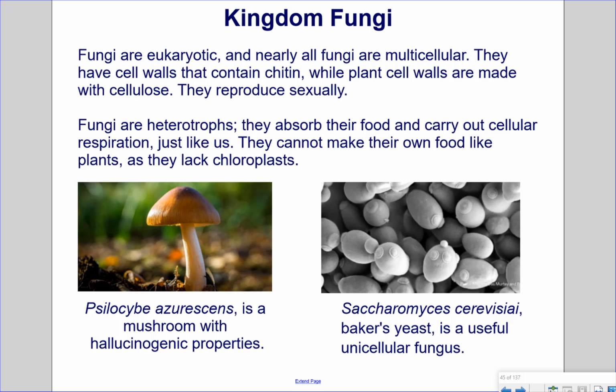Kingdom Fungi. Fungi are eukaryotic, and nearly all fungi are multicellular. They have cell walls that contain chitin, while plant cell walls are made with cellulose. They reproduce sexually. Fungi are heterotrophs, as they absorb their food and carry out cellular respiration, just like us. They cannot make their own food like plants, as they lack chloroplasts. Psilocybe basarescens is a mushroom with hallucinogenic properties. Saccharomyces cerevisiae, or baker's yeast, is a useful unicellular fungus for baking and making wine.